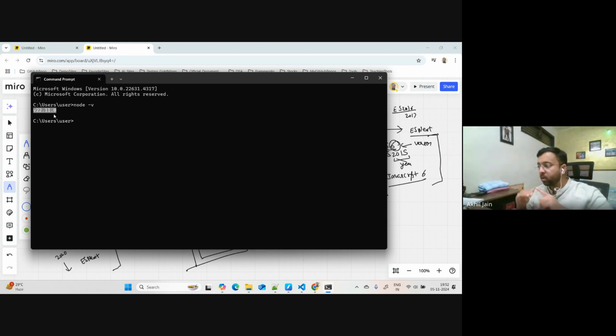Okay, what are those features, right? Let me name them. I don't have the list of everything, but let's say arrow functions. They came in ES6. I think classes got introduced in ES6, or ES7, I don't remember exactly, but those came in that language. Otherwise, JavaScript does not have classes.